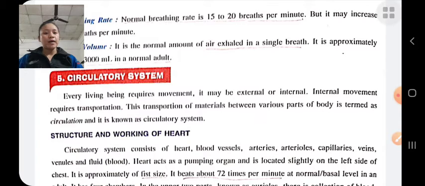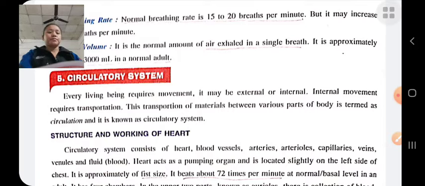And our heart has 4 chambers. The upper 2 chambers are known as auricles, in which the collection of blood takes place, and the lower 2 chambers are known as ventricles, in which the blood is pumped out, and our heart beats about 72 times per minute.